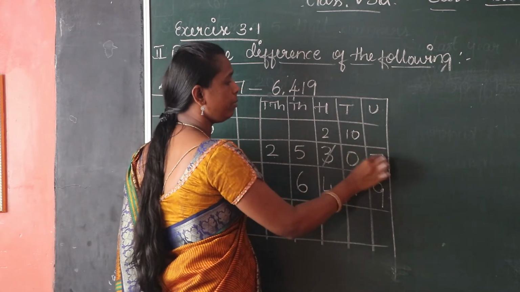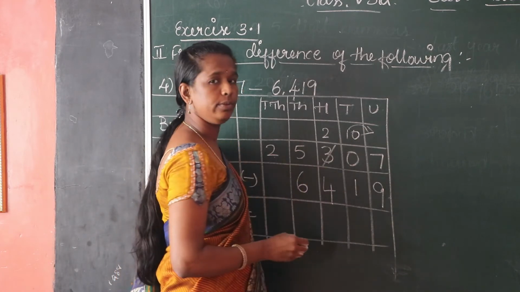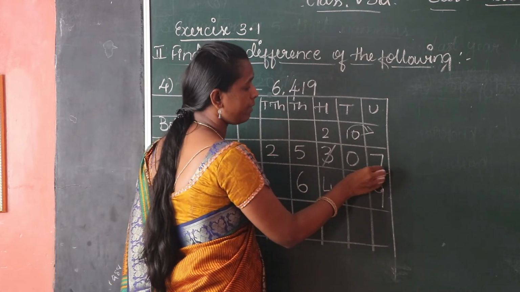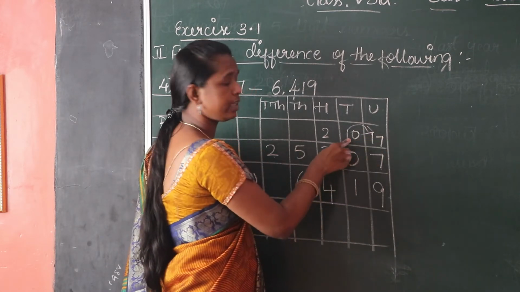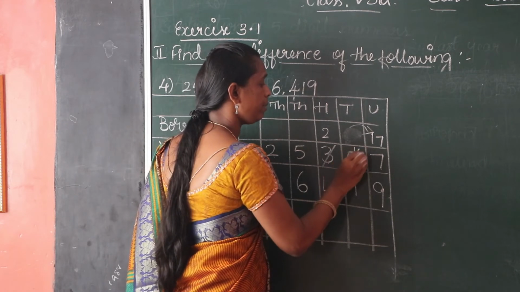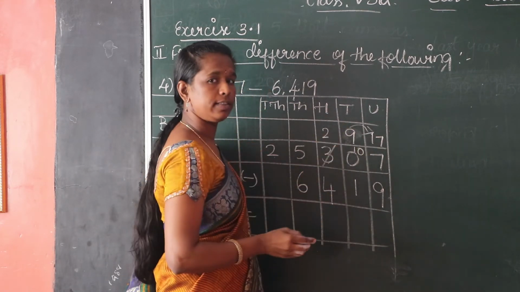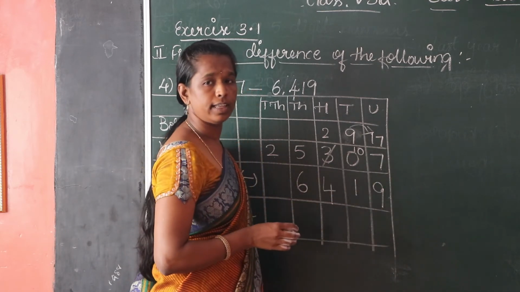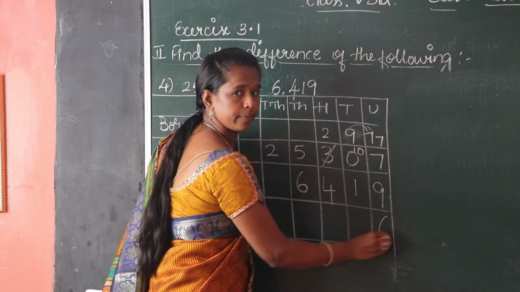Again we have to take borrow to this unit place. What happened? This 7 becomes 17, this 10 becomes 9. Is it right? This 10 becomes 9. Understand? So 17 minus 9. What is the answer? 6.